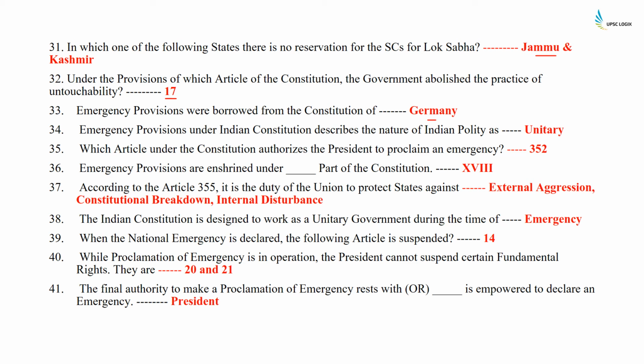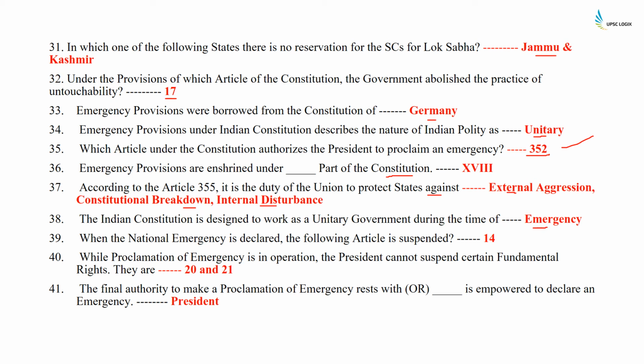Emergency provisions under the Indian Constitution describe the nature of Indian polity as unitary. Which article under the Constitution authorizes the President to proclaim an emergency? It is Article 352, and this is in relation to national emergency. Emergency provisions are enshrined under Part 18 of the Constitution. According to Article 355, it is the duty of the Union to protect states against external aggression, constitutional breakdown, and internal disturbance. The Indian Constitution is designed to work as a unitary government during the time of emergency.